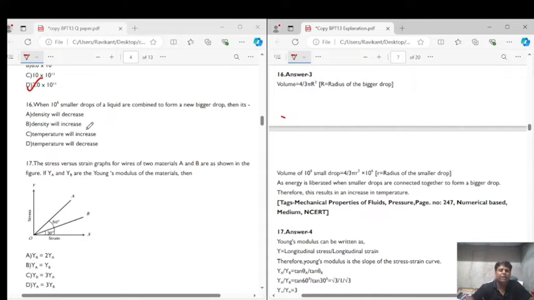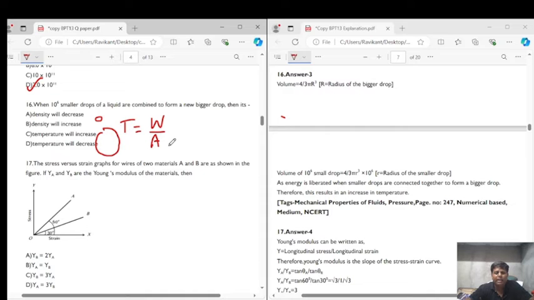See, we have the formula T is equal to W by A. When several droplets combine together, a small drop has its surface area small. Now when they are combined, the surface area has increased.